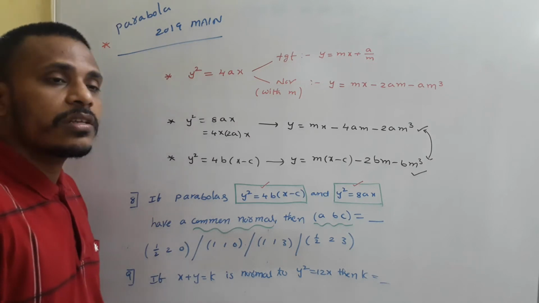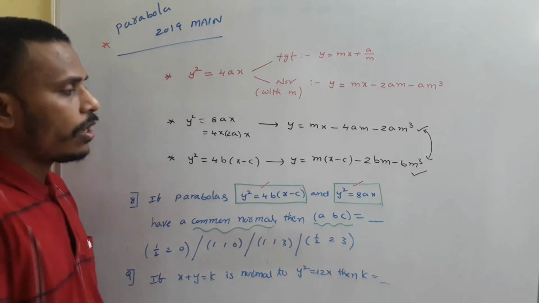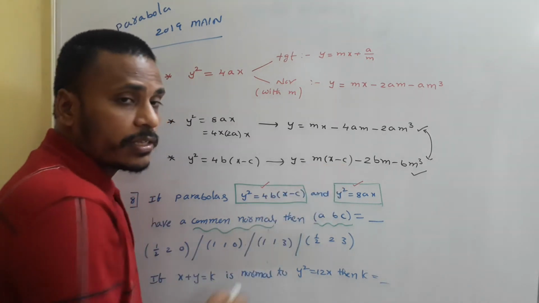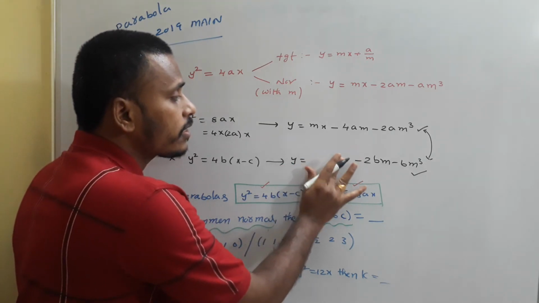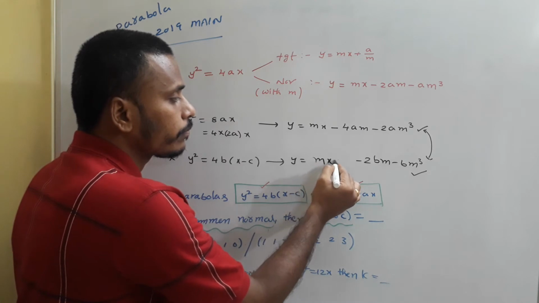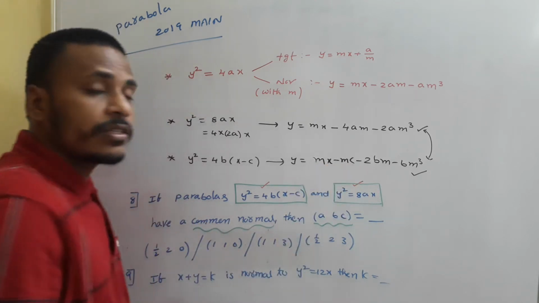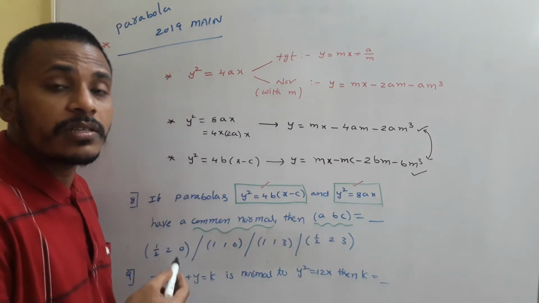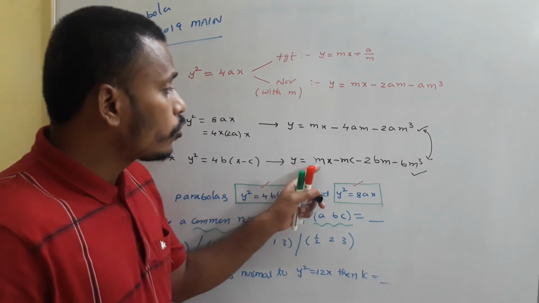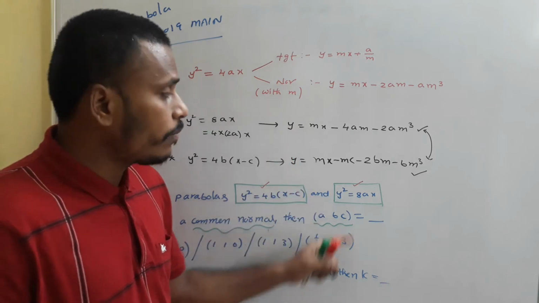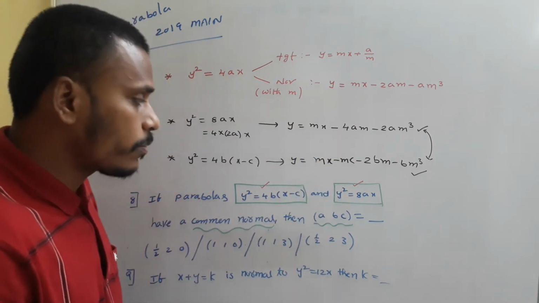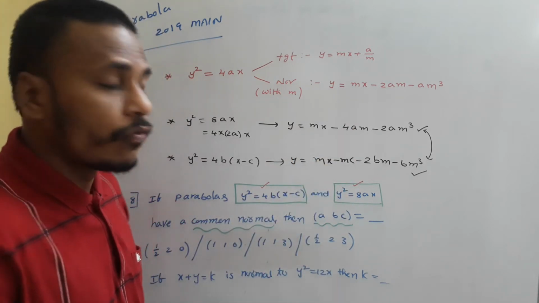Write m(x − c) as mx − mc. Since these two equations represent the same line, compare them. y and mx are the same, so equate the constant parts and get the values of a, b, c.